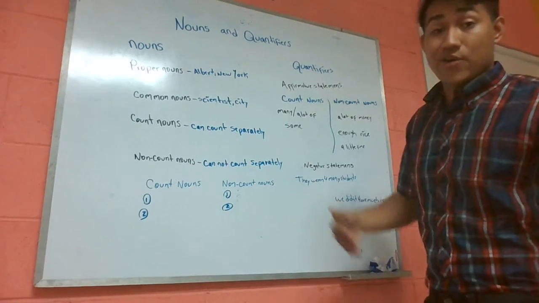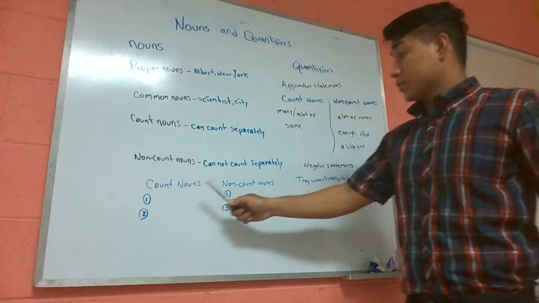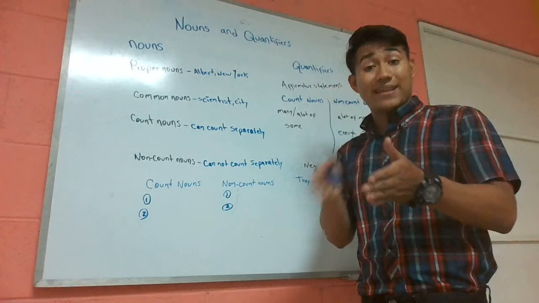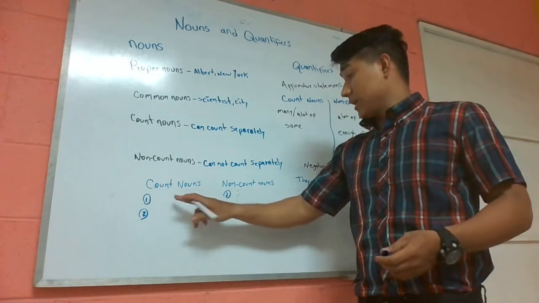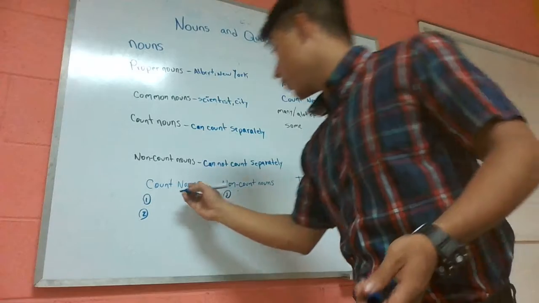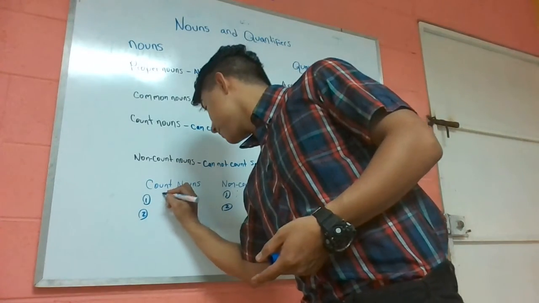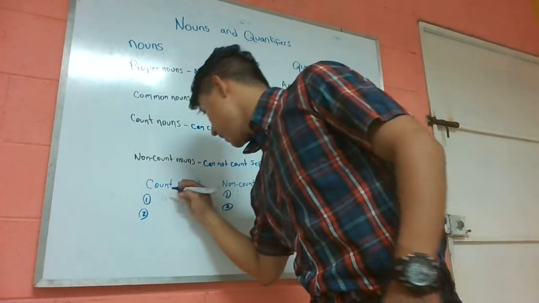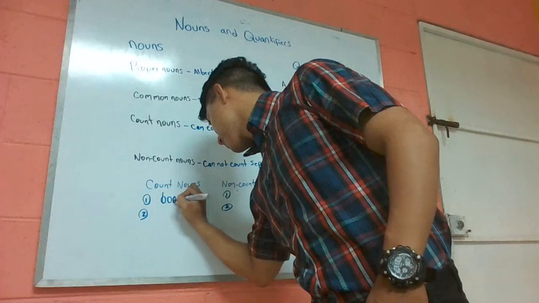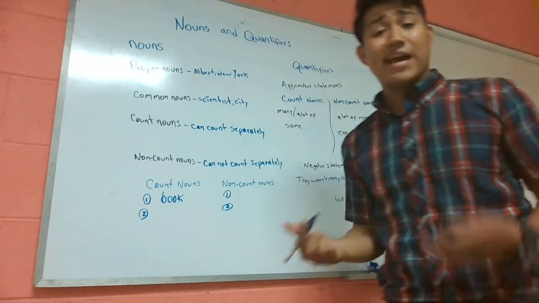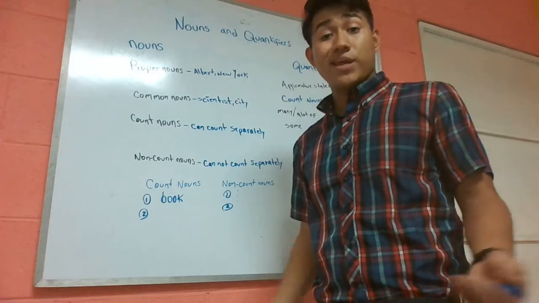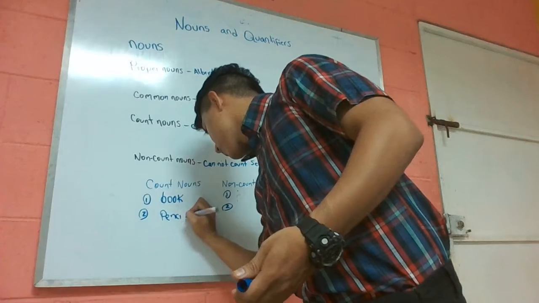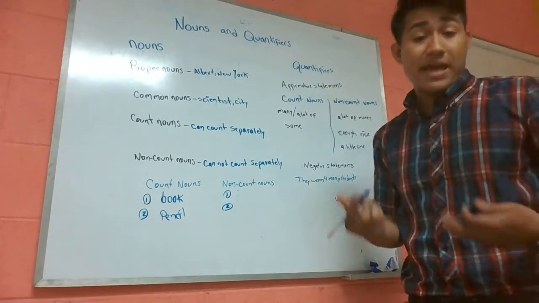And now let's go ahead and complete the test. When we talk about the count nouns, we're going to talk about things that we can count separately. For example, in this case, number one will be book. So we're going to write down here book. Why? Because we can say I have one book. And right here we can say pencil, because we can say as well I have one pencil.